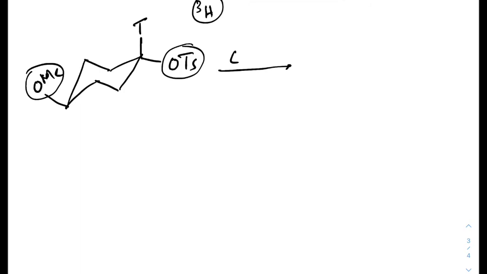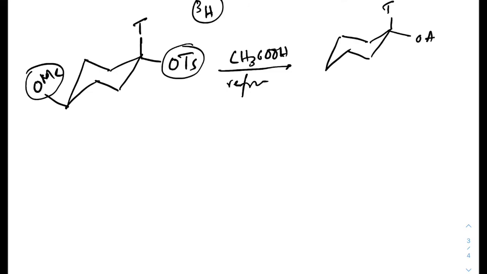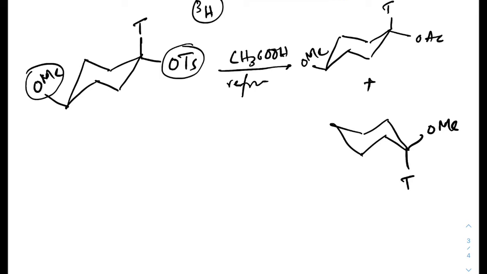Now in the presence of acetic acid and reflux condition, we will get one product which is like this, OAc, OMe, and another product where there is OMe, tritium, and there is OAc in equatorial.